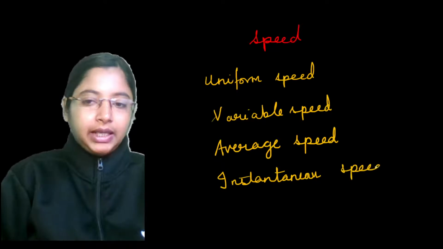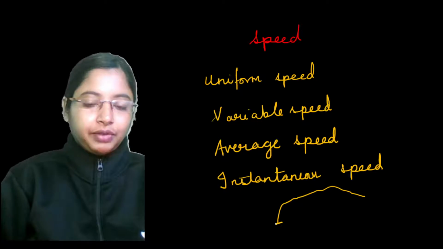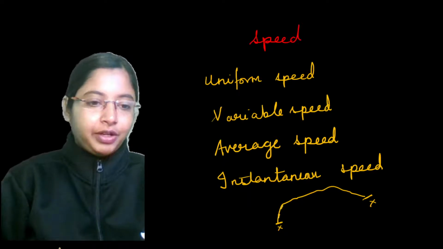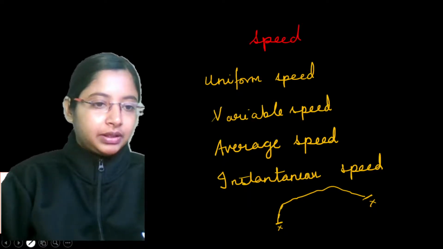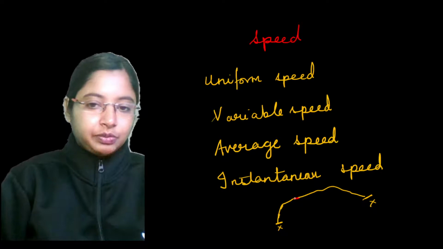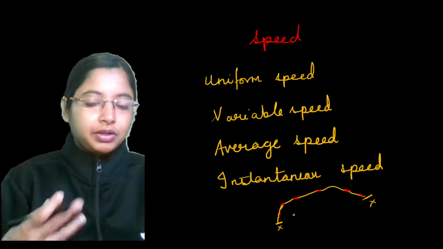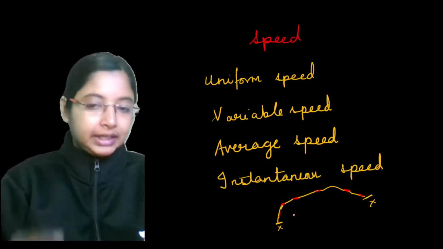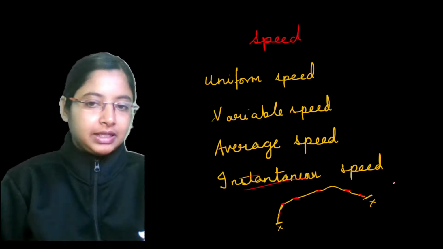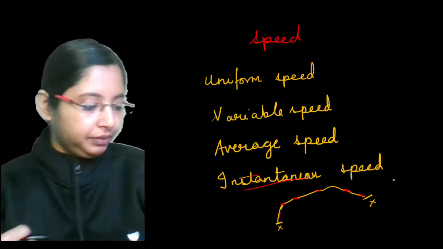Let's say this is the path of an object, a car going on a mountain. At every point, what is the speed? If you take a very small time and see what the speed is here, here, and here along its path, the speed at each instant becomes your instantaneous speed. Any doubts till now?